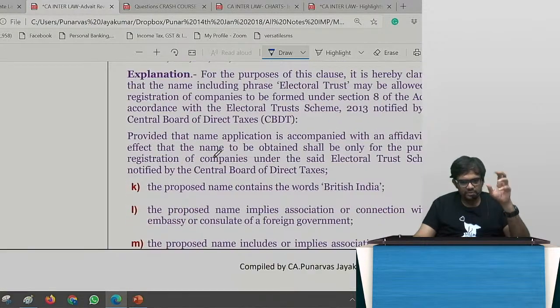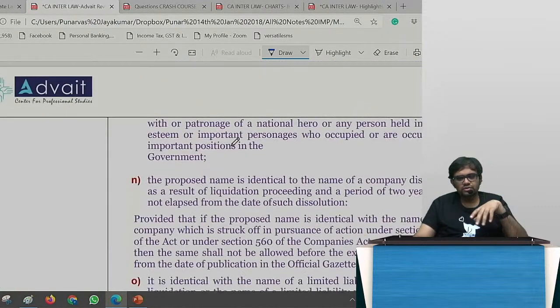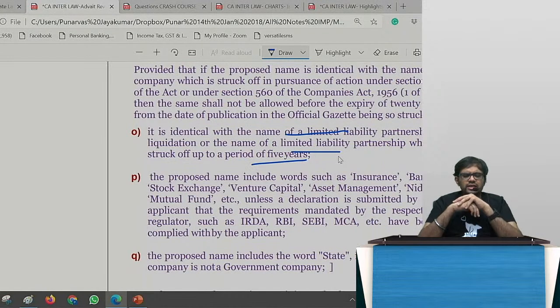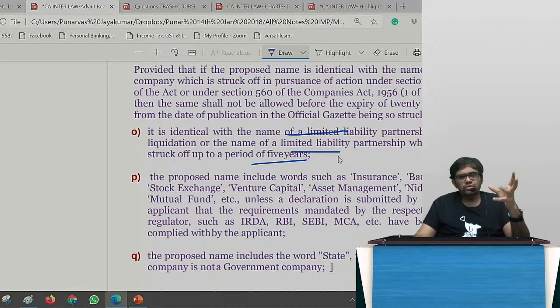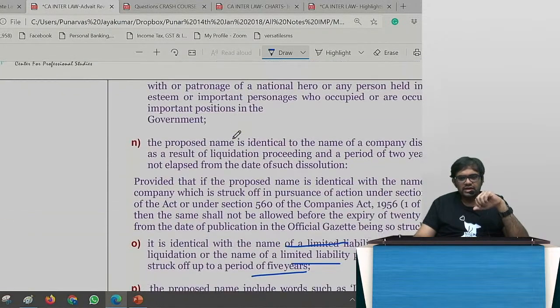So those people who are already there cannot. And I cannot use the word British India and all these things. This you can go through, it's nothing great. And of course, any identical name with a LLP also, somebody asked that question. Yes, that also cannot be used, because of course LLP and Companies Act both are governed by MCA, so it cannot be done. And if I use any identical name of a company which is already dissolved before, can I use that? Yes. So 2 years after that company is already finished, only then, 2 years after liquidation, only then I can do.